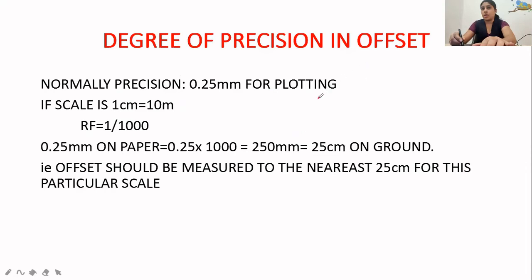Degree of precision in offset. Normally the precision is 0.25 mm for plotting. If the scale is 1 centimeter to 10 meters, so RF will be 1 by 1000. So 0.25 mm on paper means 0.25 multiplied by 1000, you will get 250 mm, that is 25 centimeters on the ground. So any offset you have to measure to the nearest 25 centimeters for this particular scale. For plotting 0.25 mm, it means 25 centimeters on the ground, for a scale of 1 by 1000 RF.